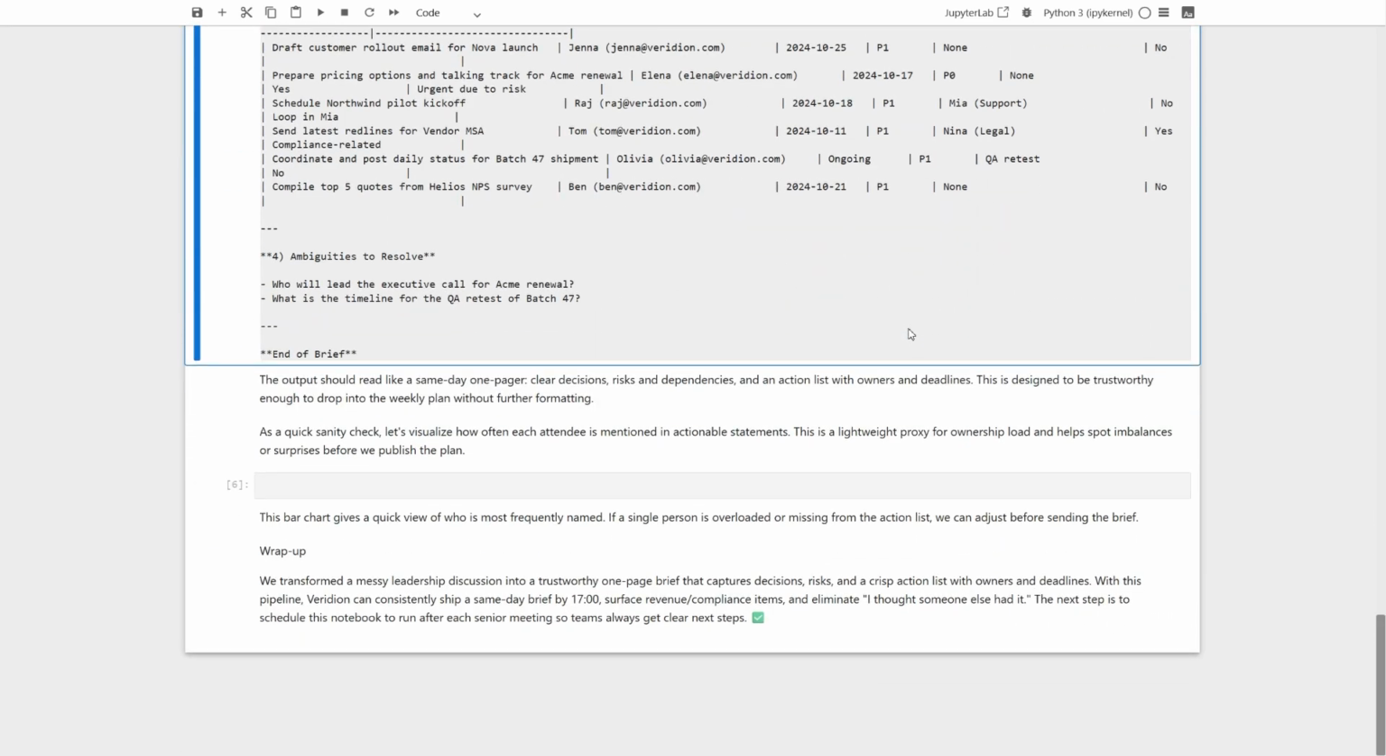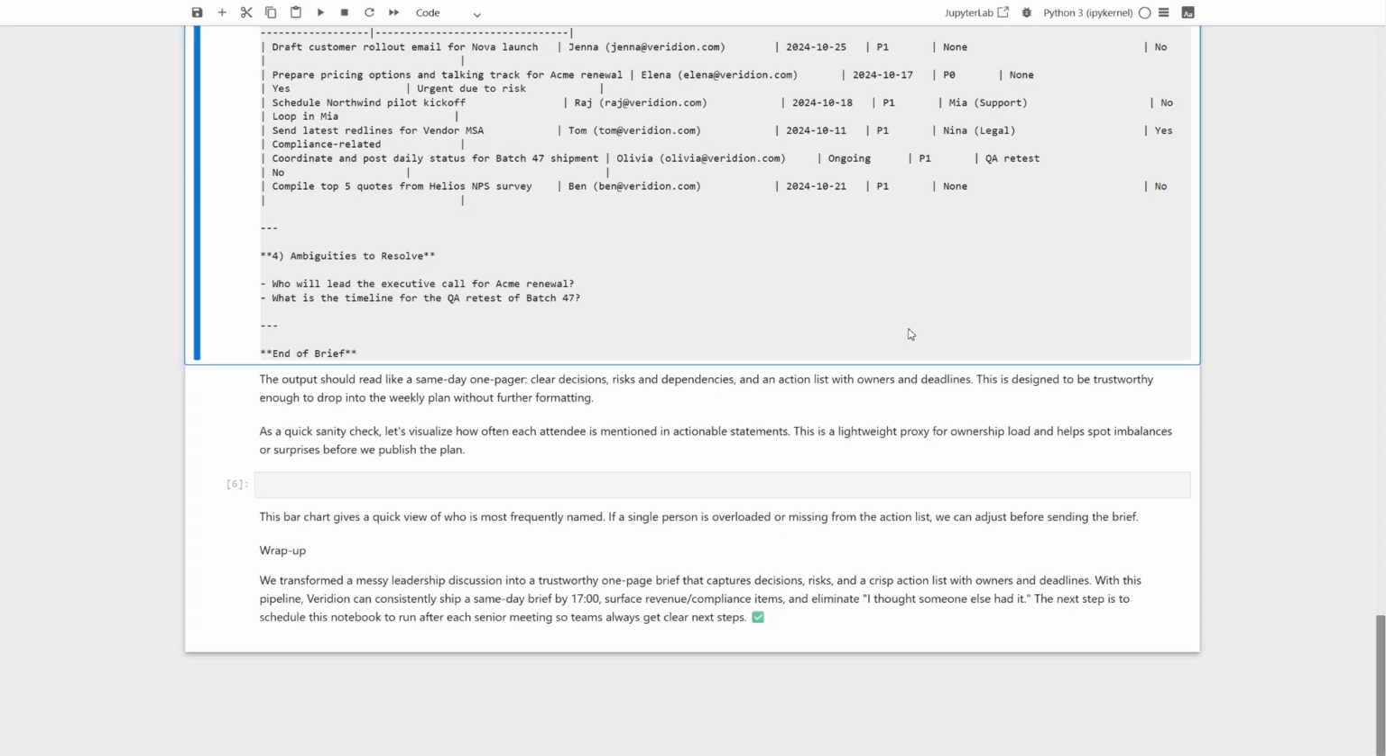You should see a tidy 1-pager. Scan it like an executive would. Do the decisions and dates make sense? Are the owners real people with emails? Are revenue and compliance items easy to spot? And if something is fuzzy, it should appear in ambiguities to resolve, so nothing falls through the cracks.